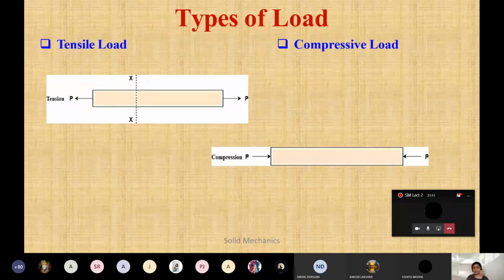Tensile load, compressive load: last class we have just started. If there is a load in this direction, in the pulling direction, this is called a pull. Pulling direction में अगर load होगा, तो that will be a tensile load, and compressive load is in the pushing one. If load is applied like this, that will compress the material. That's why it is called a compressive load.